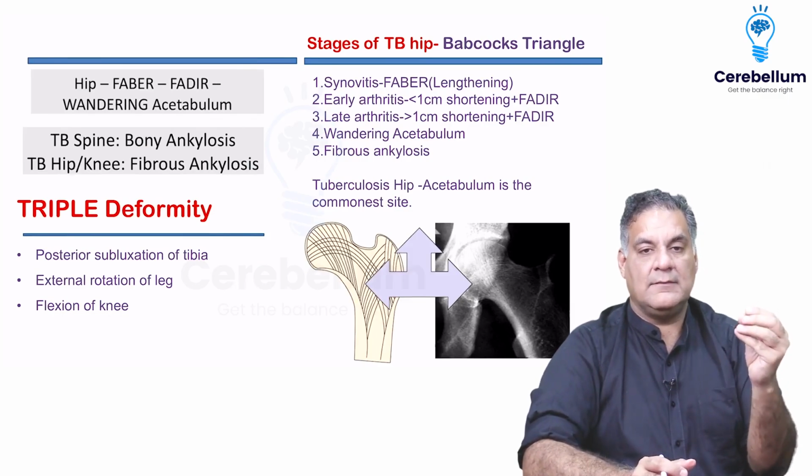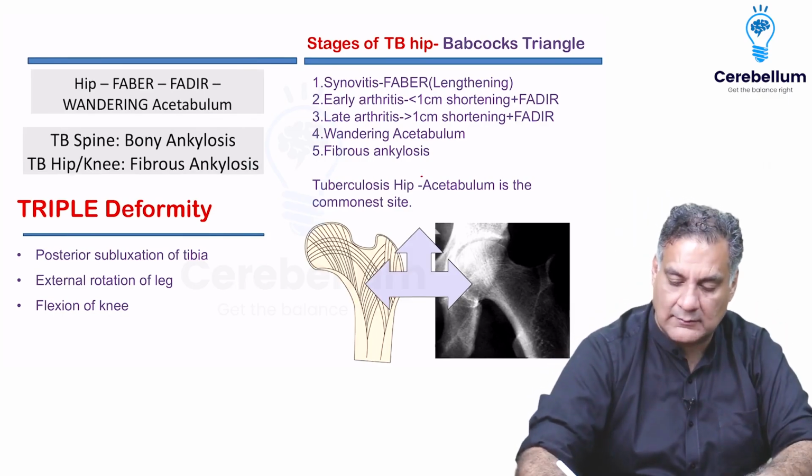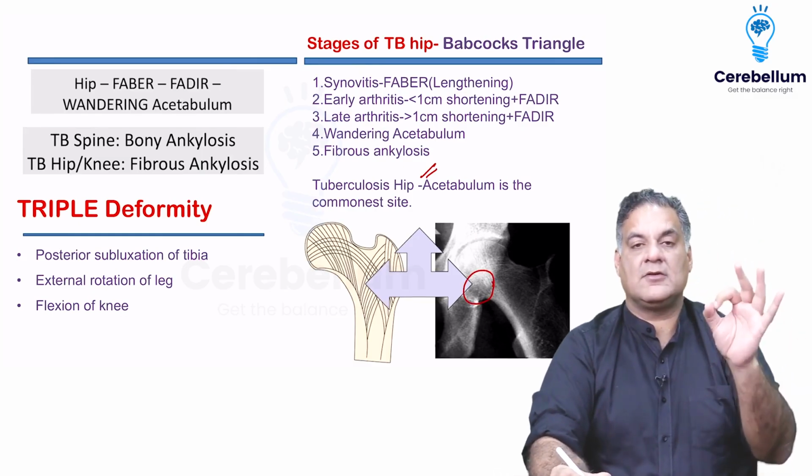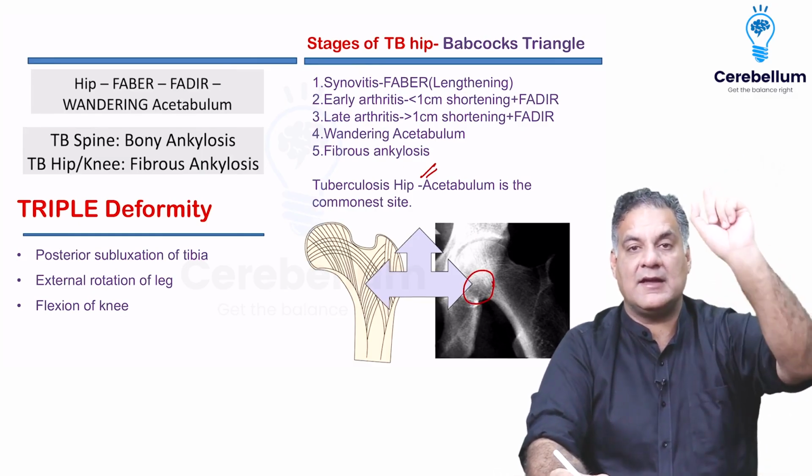Tuberculosis of the hip joint most commonly starts from the acetabulum, but yes, on the upper end of the femur, Babcock's triangle is the commonest area for the femur, but overall the acetabulum.